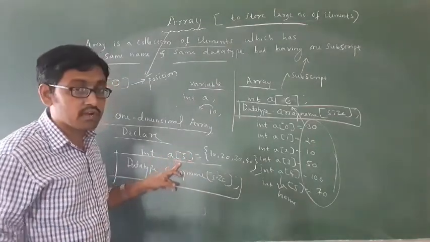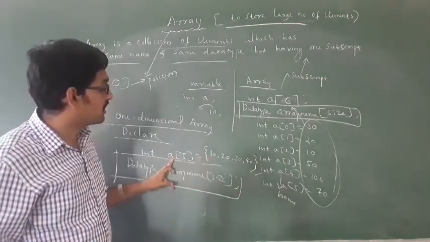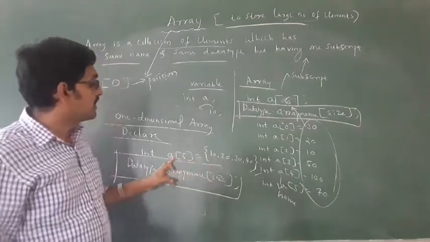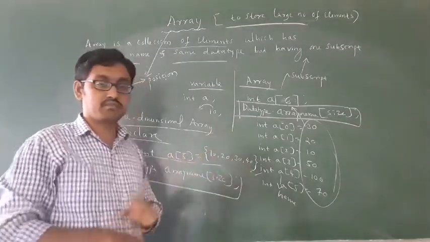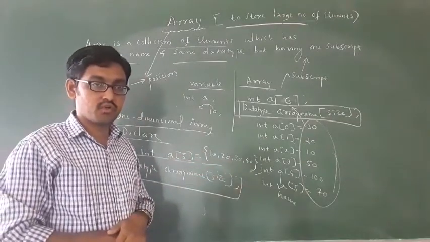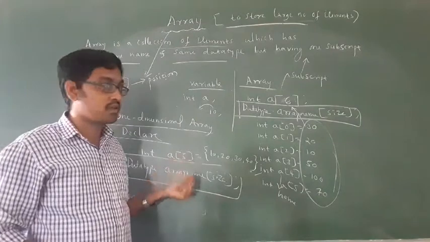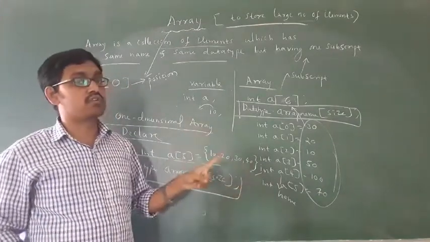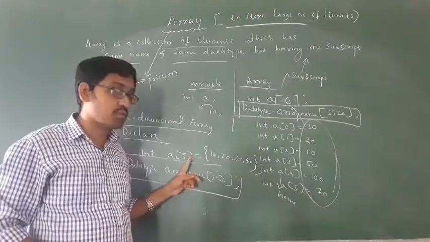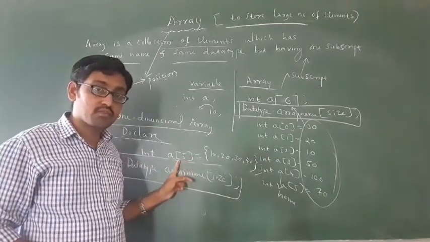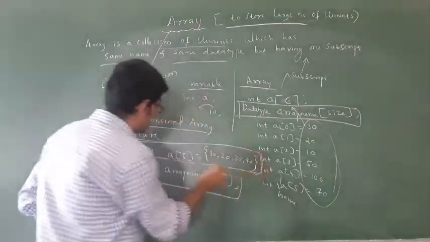Got it? You have to remember, an array always starts with 0. In A of 0, 10 will be stored, in A of 1, 20, in A of 2, 30, in A of 3, 40. You have to remember, it always starts with 0. For example, 40 is stored in A of 3, because an array starts with 0. This is called initialization.